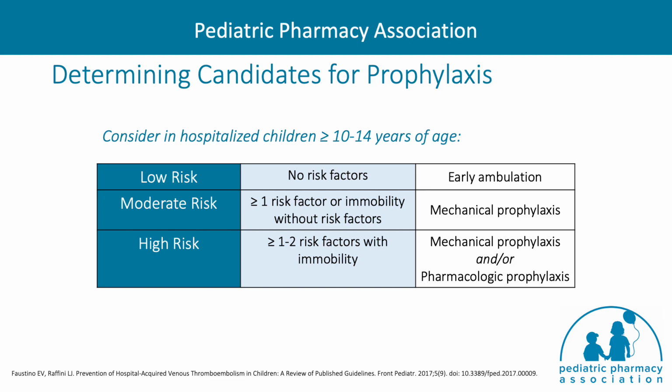Patients with at least one risk factor or immobility may be considered moderate risk patients and may be candidates for mechanical prophylaxis. Those patients with at least one risk factor as well as immobility may be considered high-risk patients, and mechanical and/or pharmacologic prophylaxis may be considered.